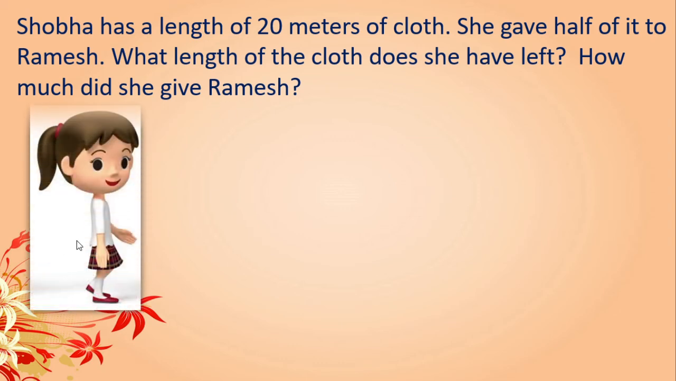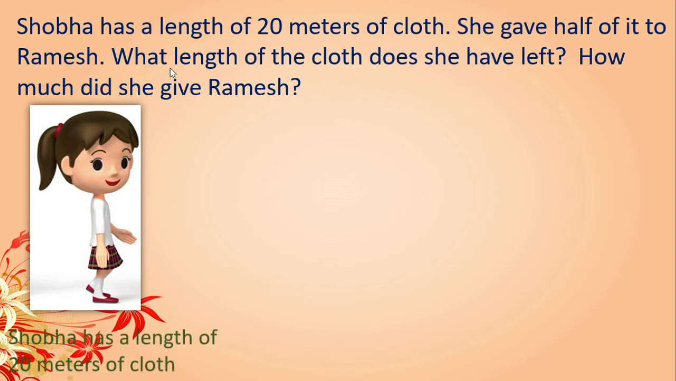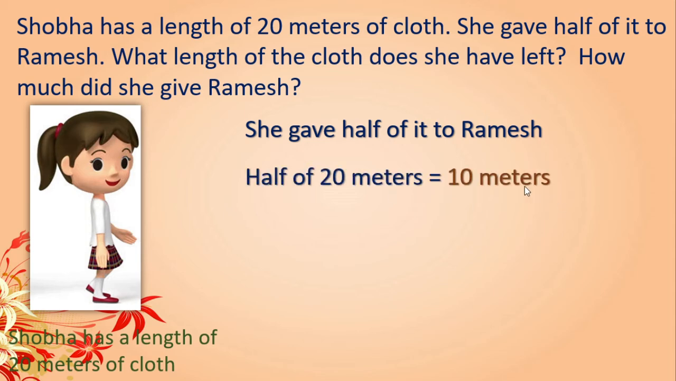See here, Shobha has a length of 20 meters of cloth. She gave half of it to Ramesh. Okay, now half of 20 meters, how much? 10 meters, isn't it? So half of 20 is equal to 10 meters. She gave it to Ramesh. What length of the cloth does she have left now?